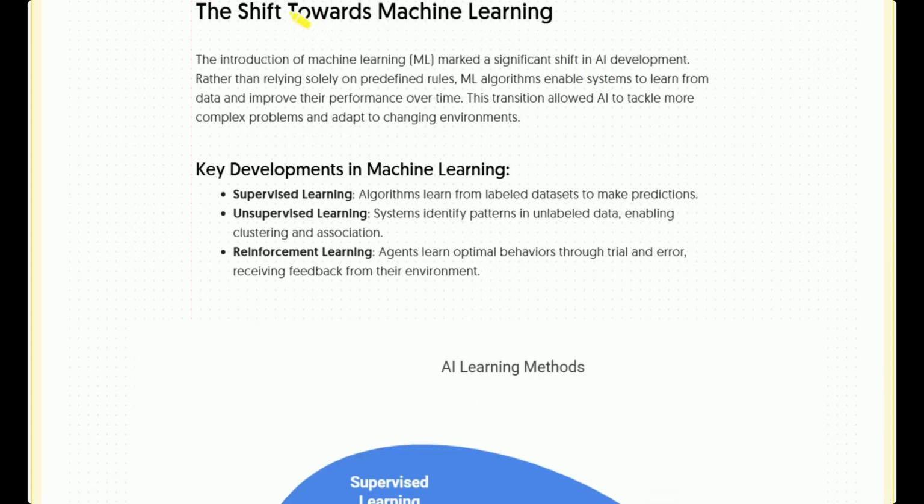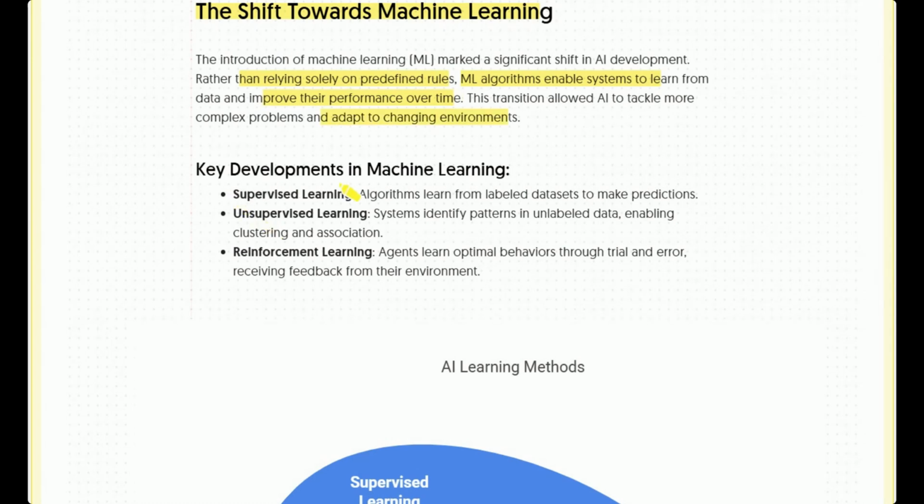Now, after the rule-based system, we will move towards machine learning, in which we train our model with the help of a huge amount of data, and our model will try to predict new outcomes on the basis of the training. The machine learning model marked a significant shift in AI development. Rather than relying solely on predefined rules, we have overcome the predefined rule-based system. Machine learning algorithms enable systems to learn from data and improve their performance over time, because we have to train our machine learning model from time to time. As we get new data, we have to train our model with the new data as well.